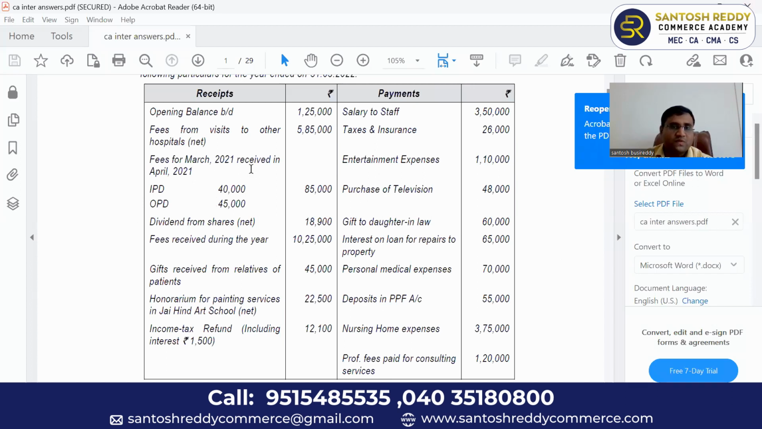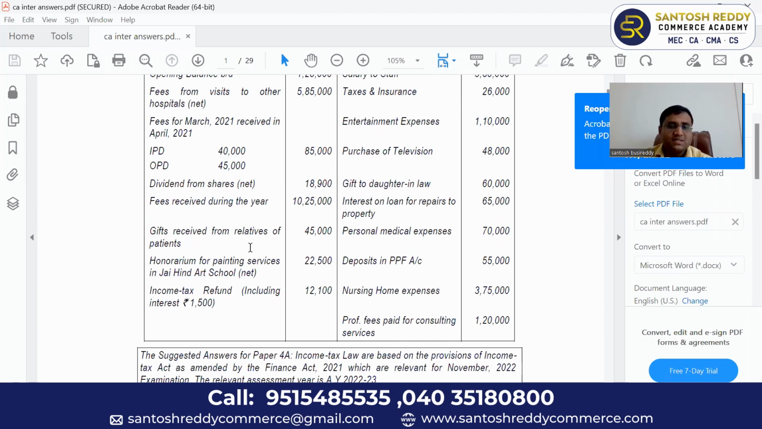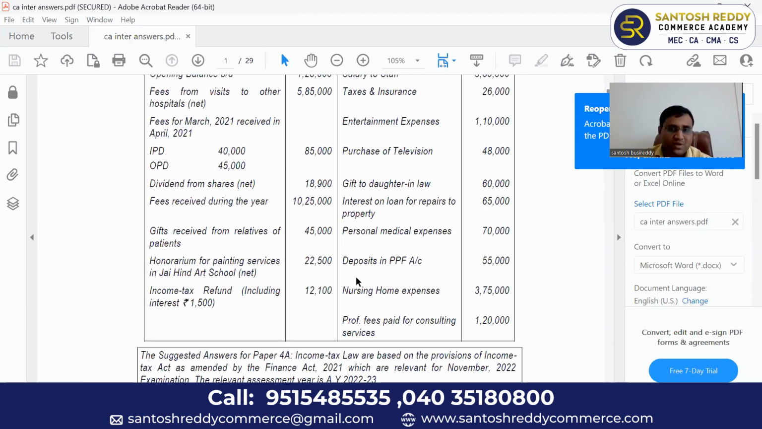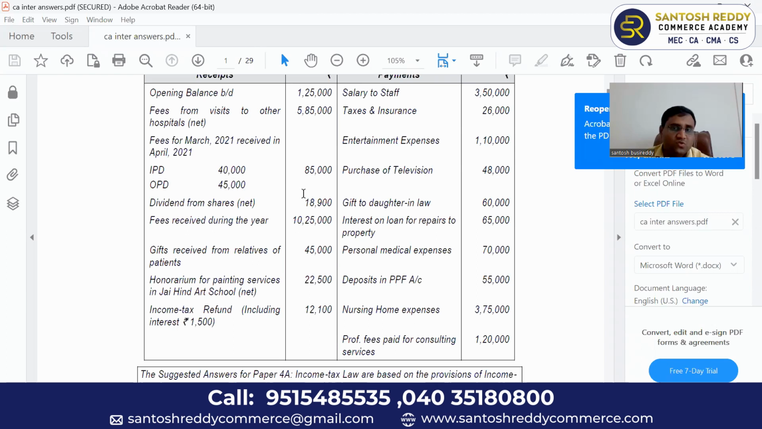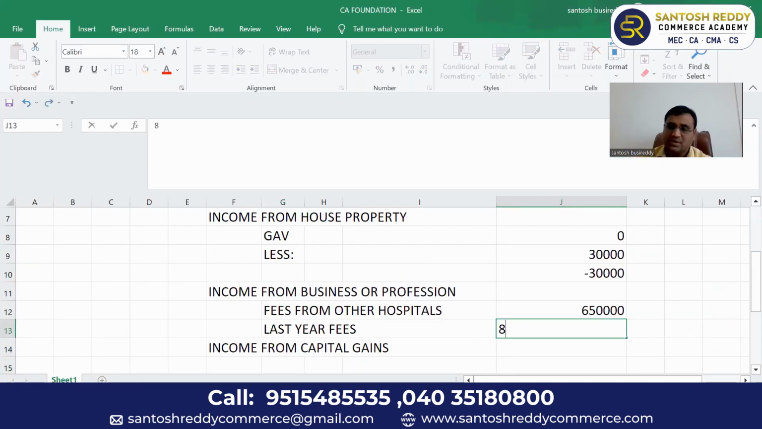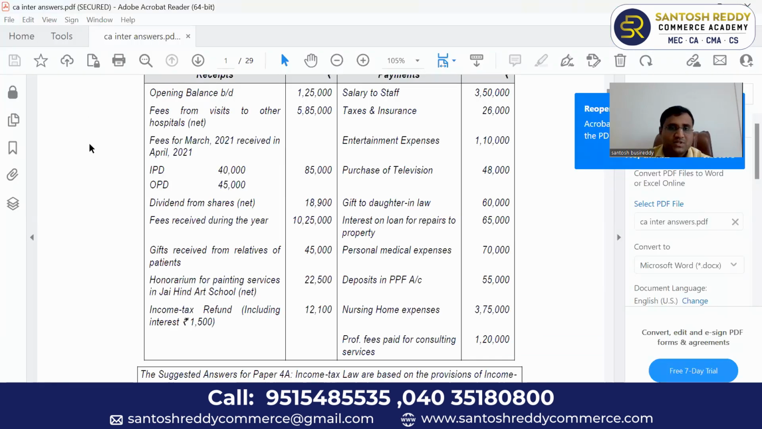Fees for March 2021 received in April 2021. Since he is following the receipt basis, he is maintaining books of accounts on cash basis. So this amount is taxable during this year. This 85,000 also is taxable during this year. So last year's fees, you have to mention this clearly in the answer paper. Last year's fees received during the year, because he is following a cash basis, taxable during the year. You have to mention in full. So what is the amount? 85,000.